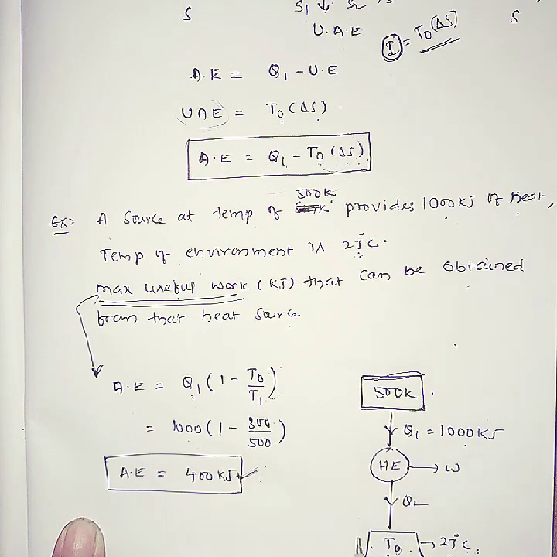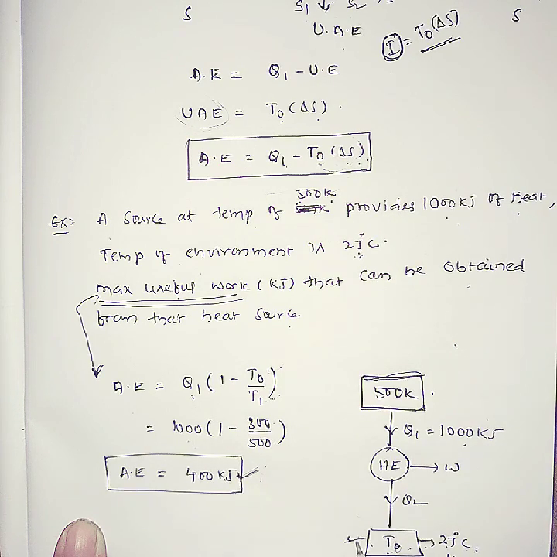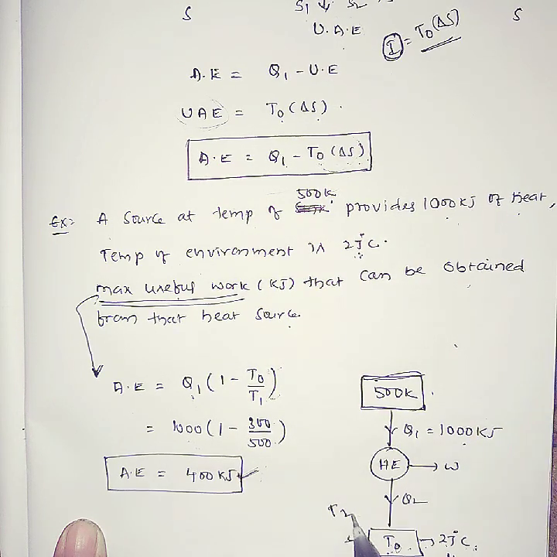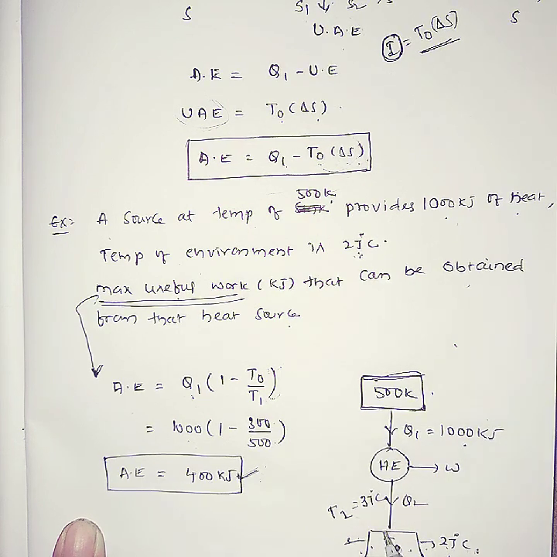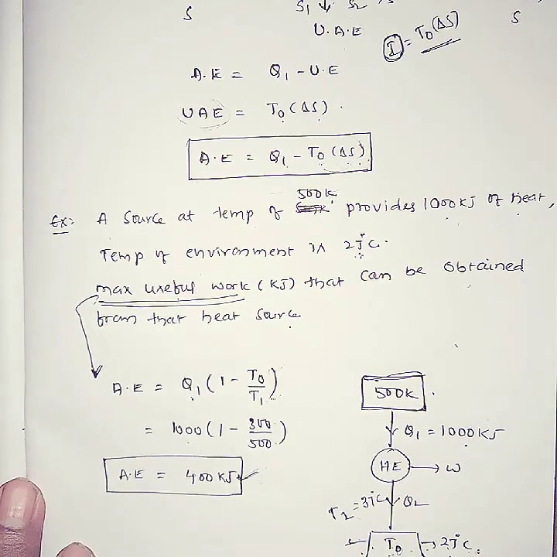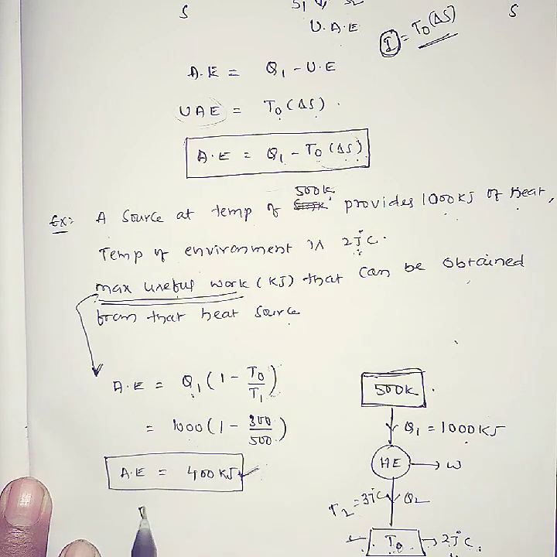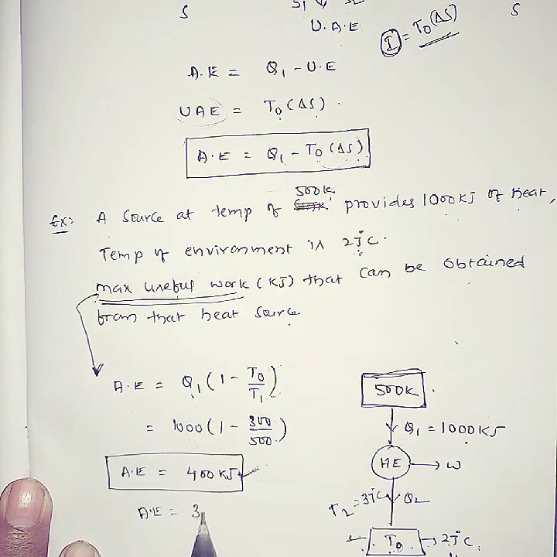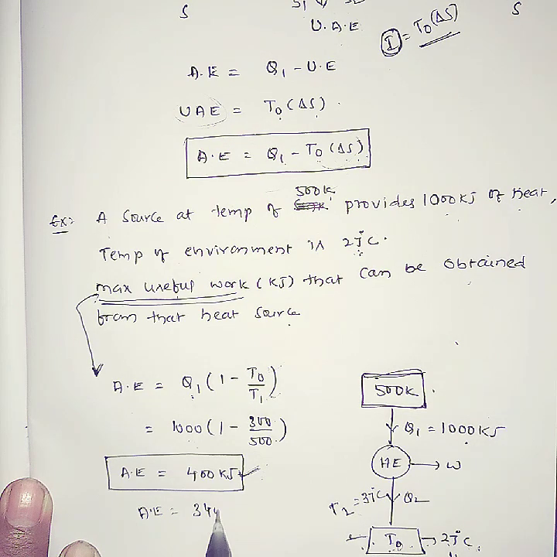But practically, is it not possible? Suppose the system reaches 37 degrees centigrade. Suppose it is not T naught, but it reaches a T2, and T2 is equal to 37 degrees centigrade. At that time you will calculate that available energy, and this will be nearly 340 kilojoules.